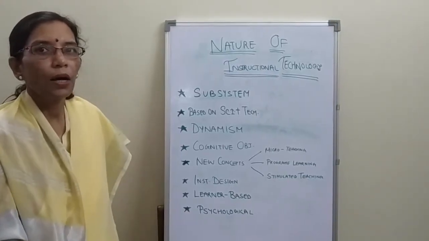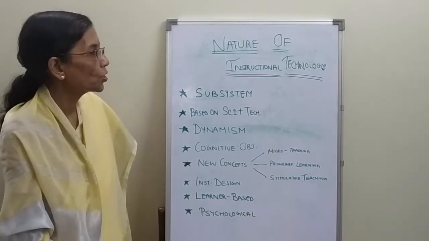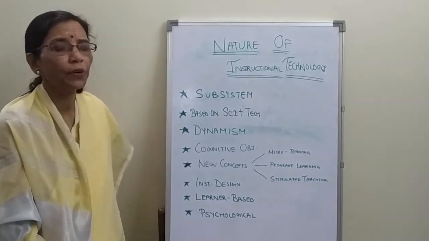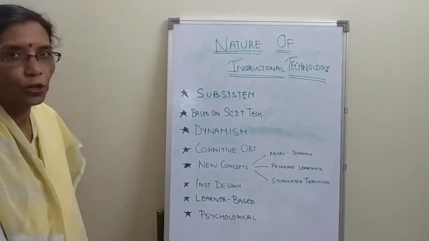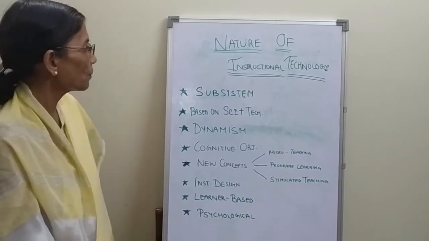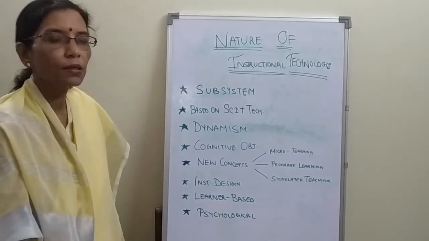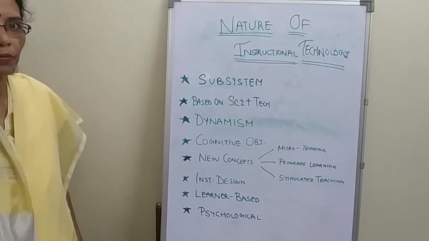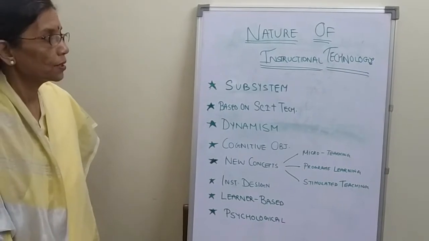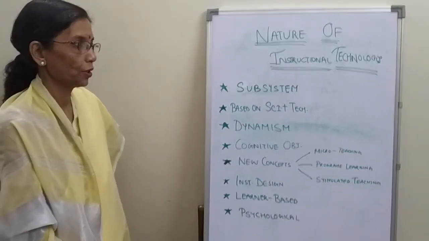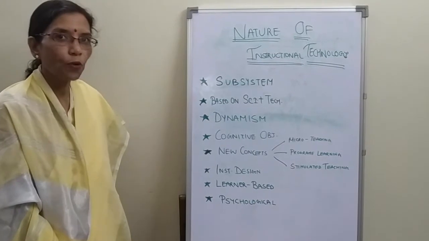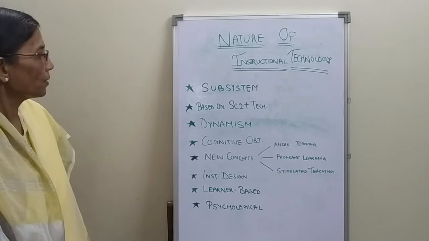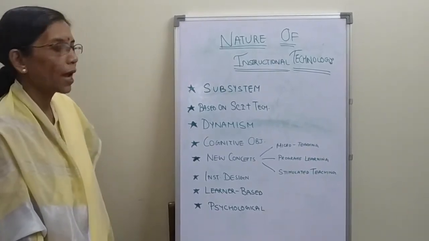Now, I am going to discuss the nature of instructional technology. That means, what are the different characteristics of instructional technology? The first important point is that it is a subsystem of educational technology, which is associated with instruction. As you know, instruction is a part of education. Then the second point is that it is based on science and technology.